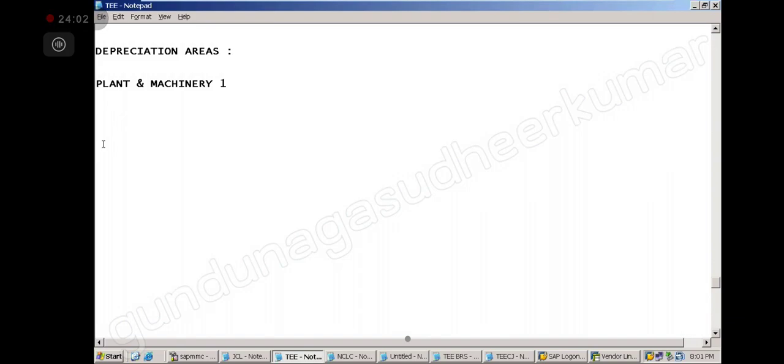In the same way, suppose I want a bank loan. To get a bank loan I need more profits, right? So this year I will not do any depreciation, I will do zero depreciation. Then automatically my profits will be high, and when my profits are high, I will get a bank loan. So I can misuse depreciation to manipulate the books of accounts.